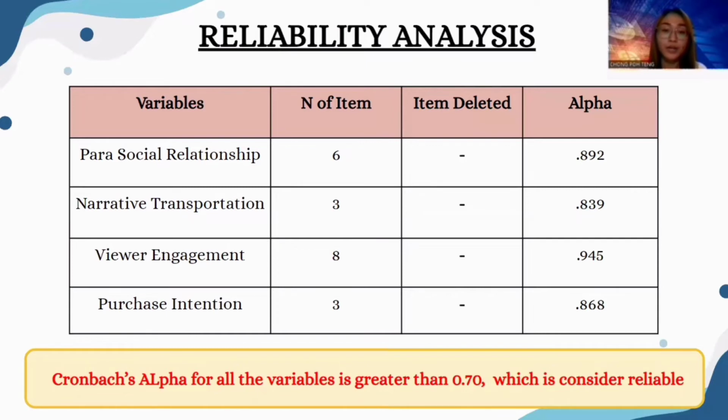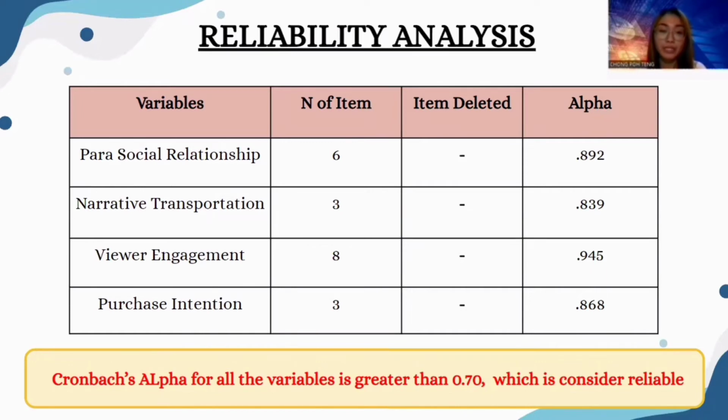In addition, the corrected item-total correlation for all the 4 variables is more than 0.3. Therefore, all the instruments are considered reliable. Based on the table, the alpha coefficient of parasocial relationship for the 6 items is 0.892, suggesting relatively high internal consistency, which is considered acceptable in most social science research situations.